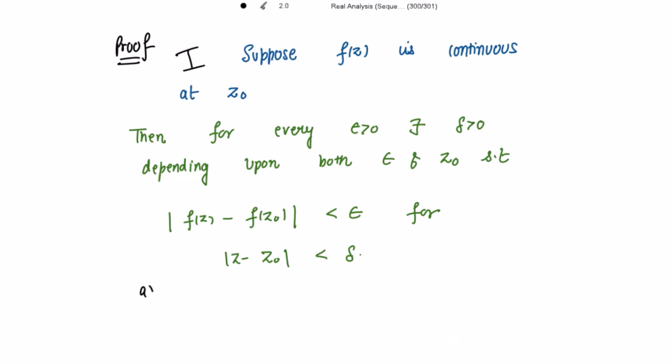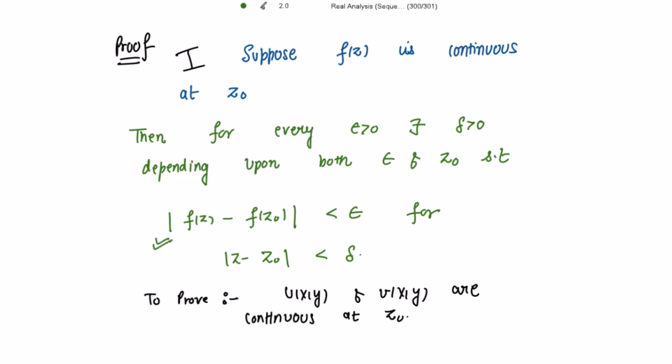And now to show that u(x,y) and v(x,y) are continuous at z0. From here we know that mod of f(z) minus f(z0) is strictly less than epsilon.